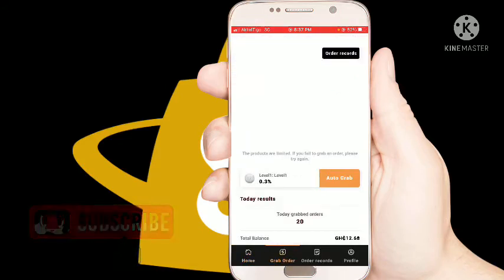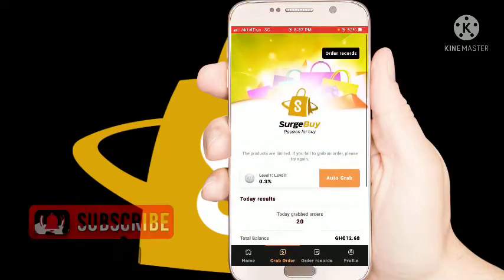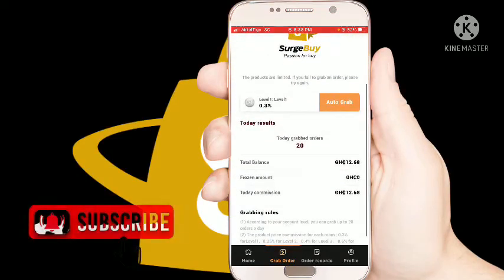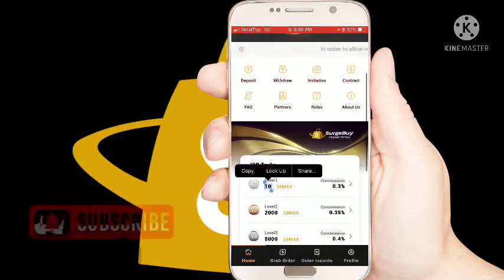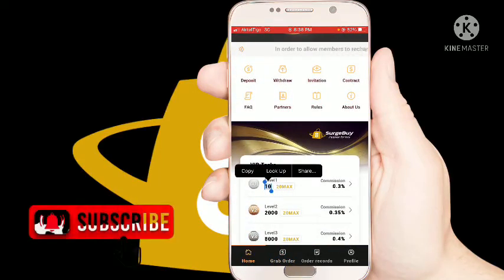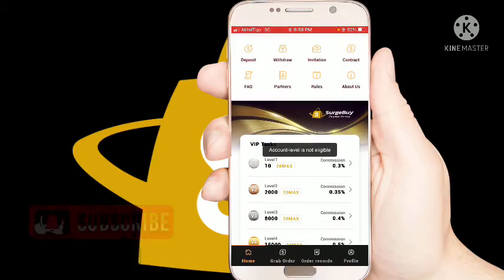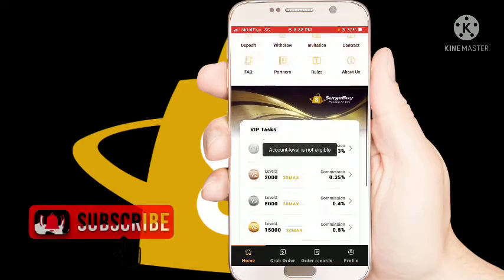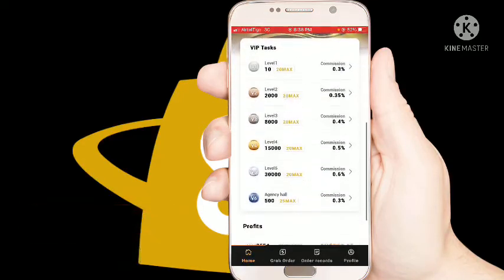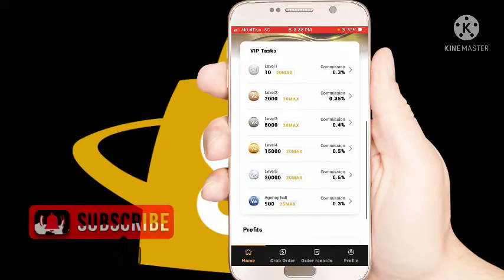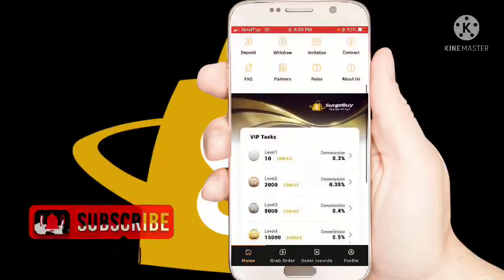Then the minimum deposit for level 1 is 10 Ghana cedis, and level 2 you deposit... it seems that I'm making some mistake here, so let me explain it to you.